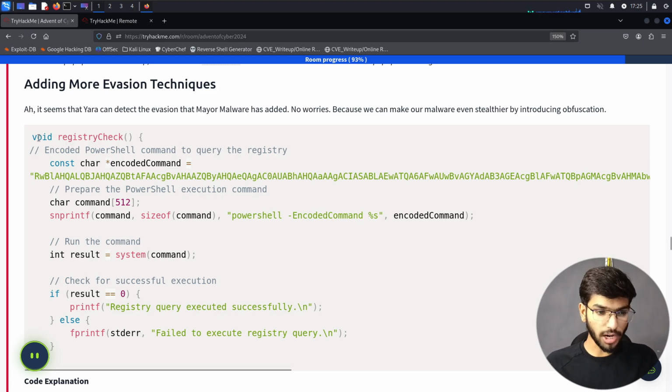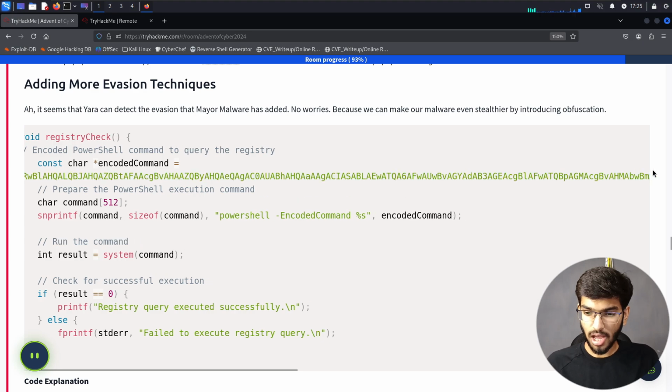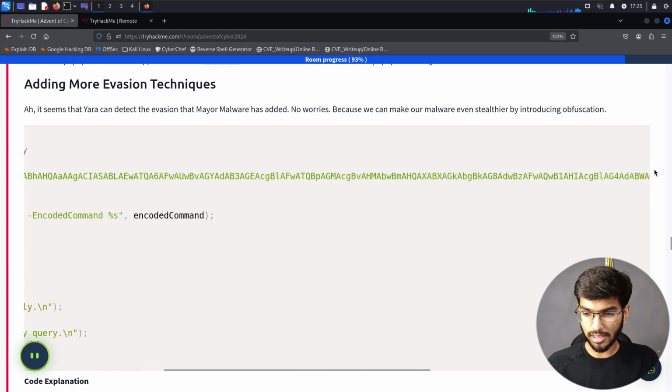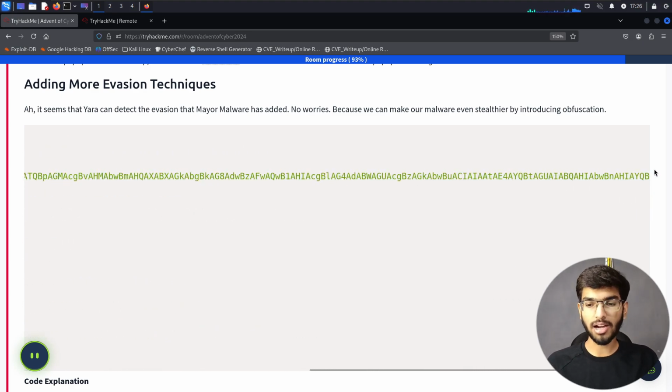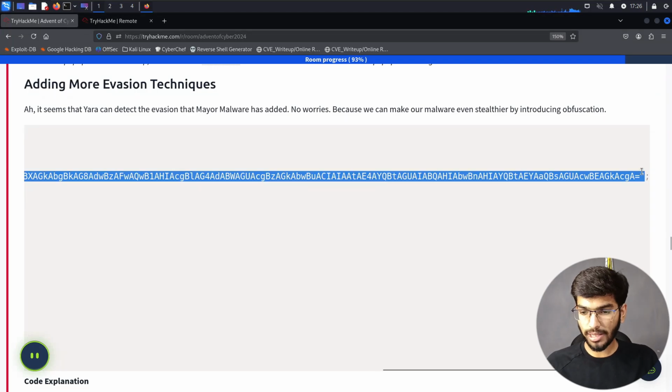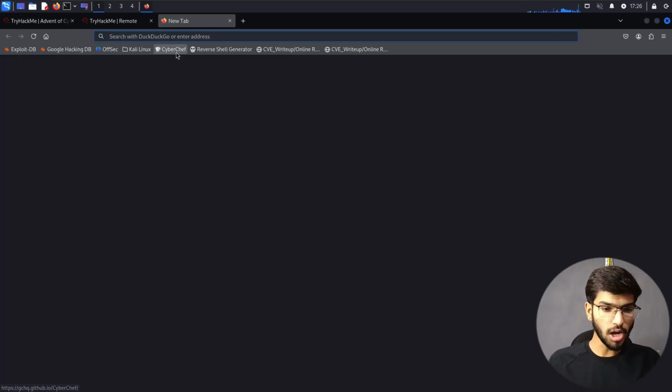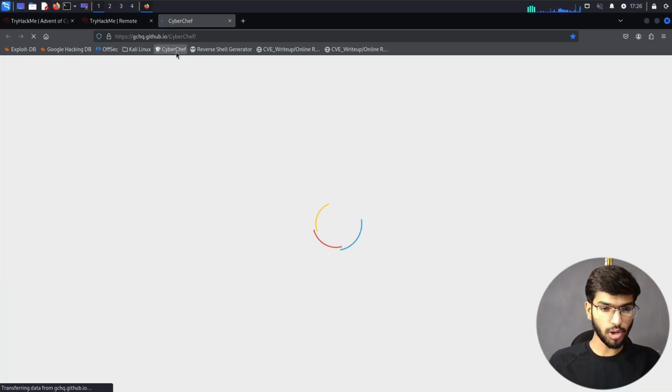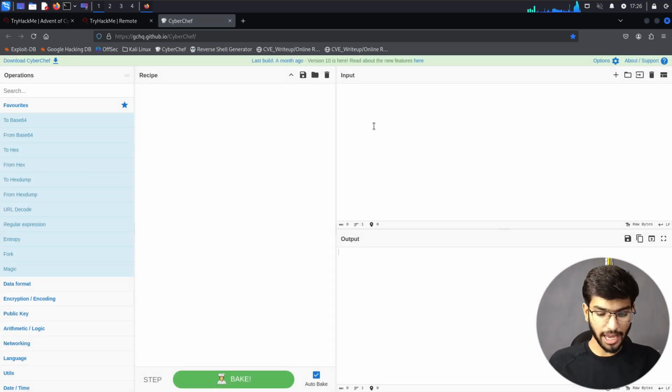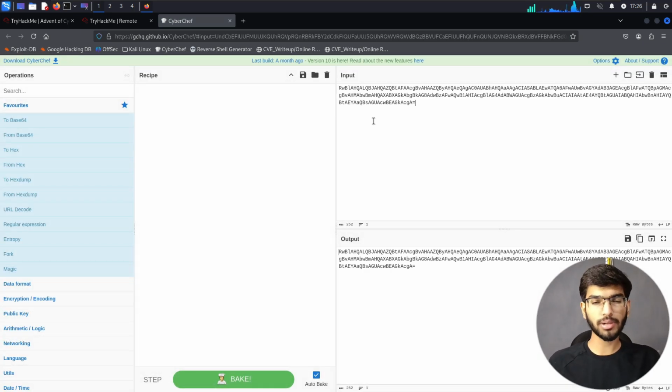So here the program is being modified where we can see base64 characters being implemented instead of the basic direct command. So let's copy this base64 and look at what contents are present in it using one of the popular decoding tools called CyberChef. So let me open up my CyberChef here and then paste in the encoded text, which presumably looks like base64 characters.